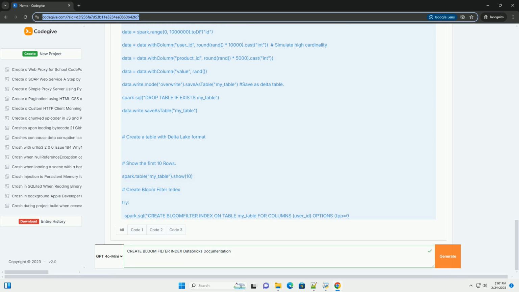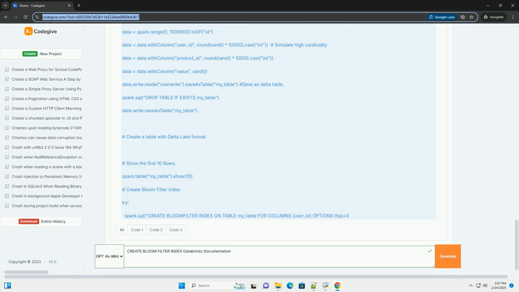Example with code explanation. One, create sample data. We create a PySpark DataFrame and save it as a Delta Lake table named my_table. This DataFrame has an ID, a user_id simulating high cardinality, a product_id, and a value column. We save it as Delta because Bloom filter indexes only work with Delta tables.